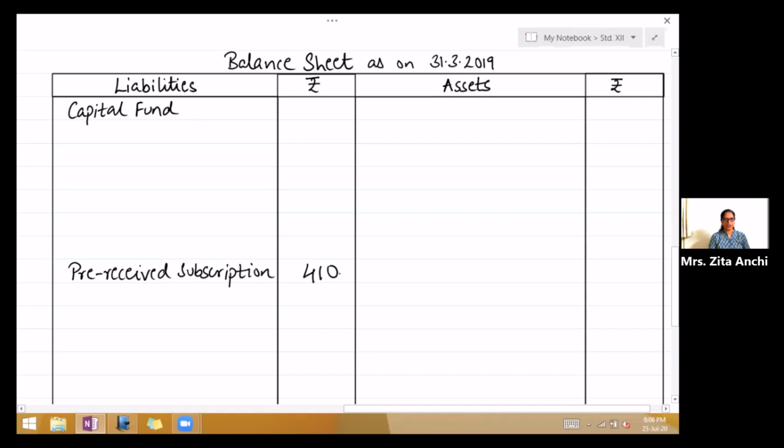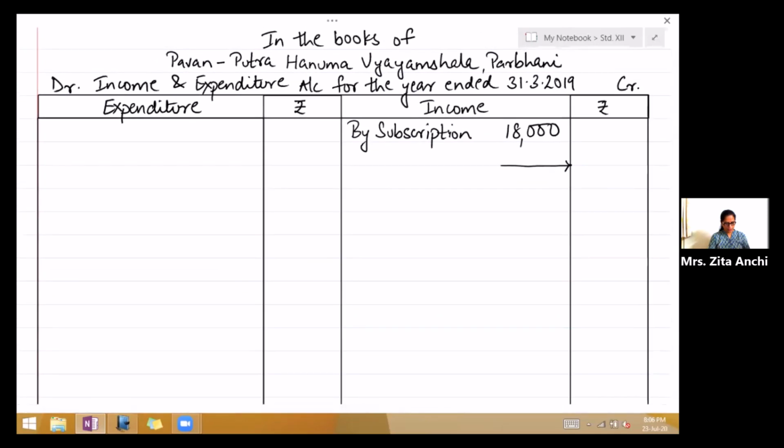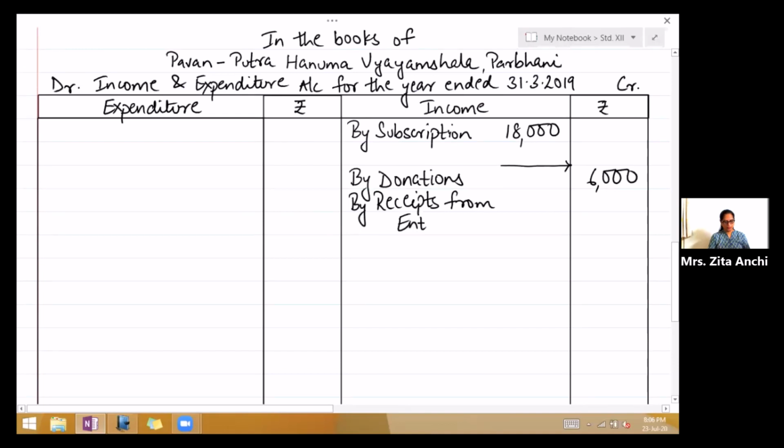Next is donations. So again income. So on the income side, write by donations 6,000. Receipts from entertainment. So write by receipts from entertainment 5,400.